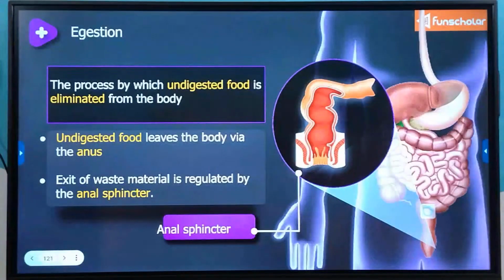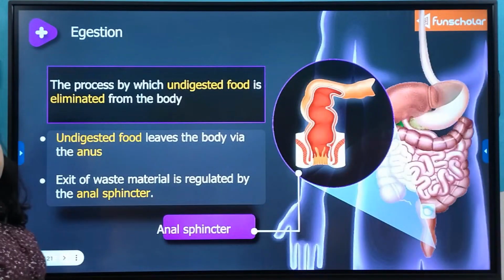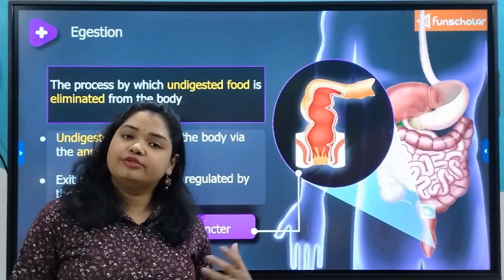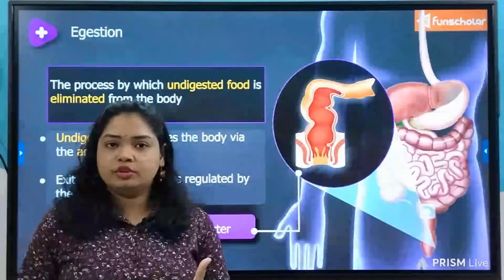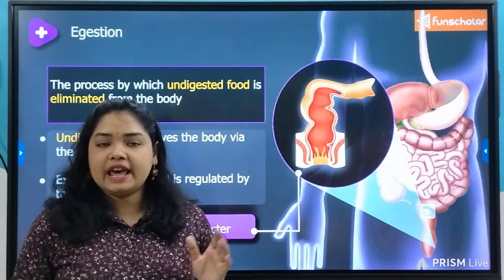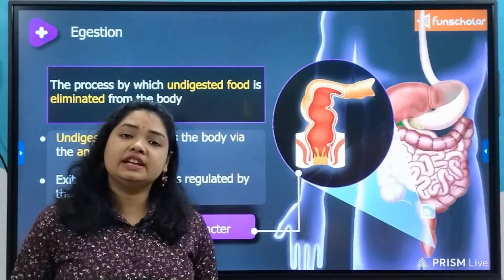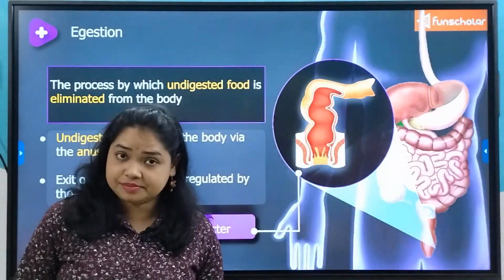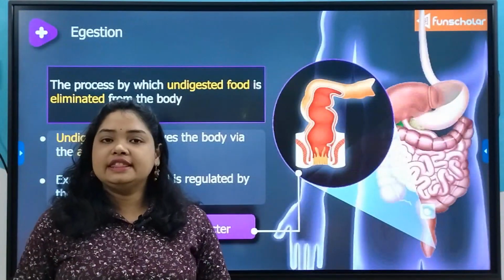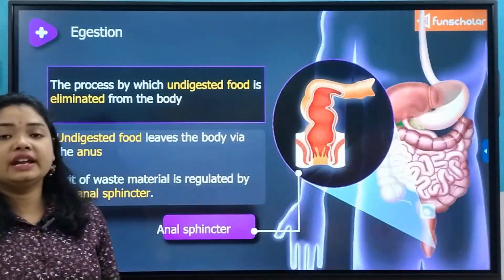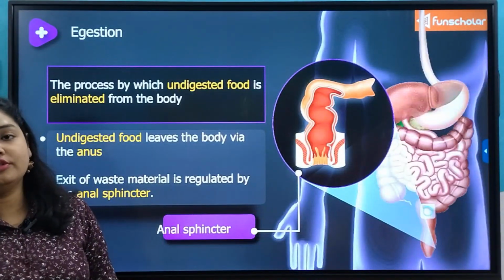Now, what is egestion? It is the process of elimination of undigested food from the body, and it is then in a compact form. We have already seen that when we break down the solid food particles, we form a mushy lump of food, and then when it gets mixed with the digestive juices in the stomach first, it gets converted into a semi-solid milky substance called the chyme. Then it travels to the small intestine and large intestine, where it again gets compacted due to absorption of water.